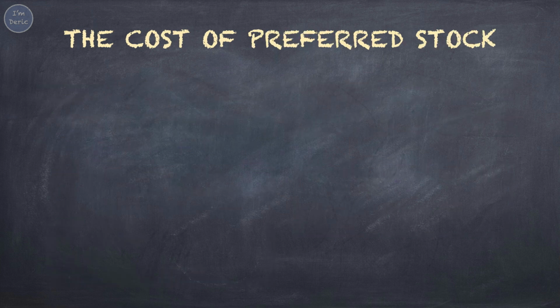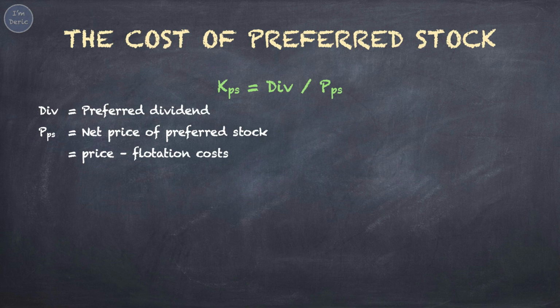Second, the cost of preferred stock. The calculation of the cost of preferred stock is pretty straightforward. Let's look at the formula. KPS is the cost of preferred stock, taking preferred dividend over preferred stock price. For PPS, it is the net price or net proceed, which means the flotation costs have to be deducted.